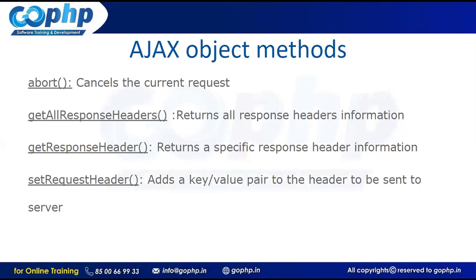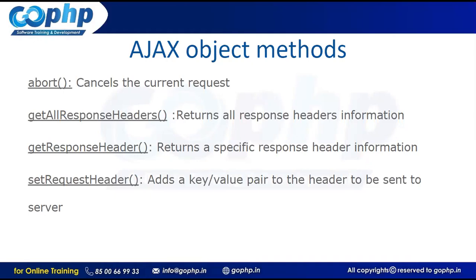Some properties and their uses. So what will this abort method do? It cancels the current request. What is the meaning of cancel? I send a request to the server and I want to stop it in the middle because some data is not collected. So I want to stop the request in the middle, and we can use the abort method. If you want to use the abort method, first of all the Ajax object should be created. See, Ajax object methods and properties, when can we access them? After creating the object. Without creating the object, we cannot access these methods.